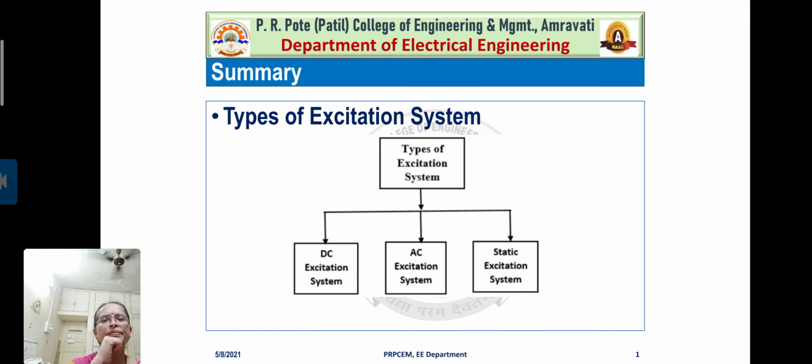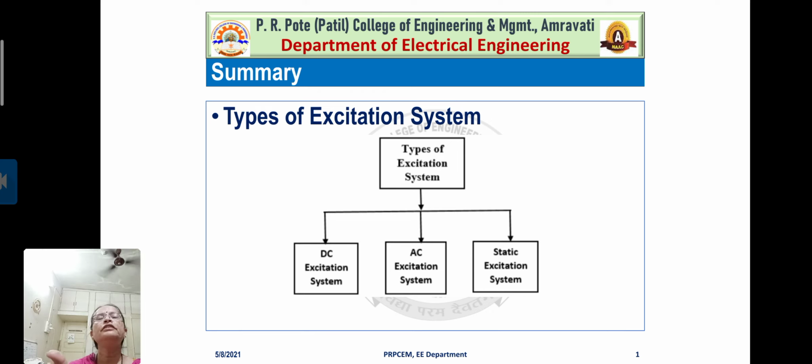Now students, you may have a question about what kind of MCQ they may ask on types of excitation system. What I am expecting is that they may give diagrams, and from those diagrams you have to identify the type of excitation system.